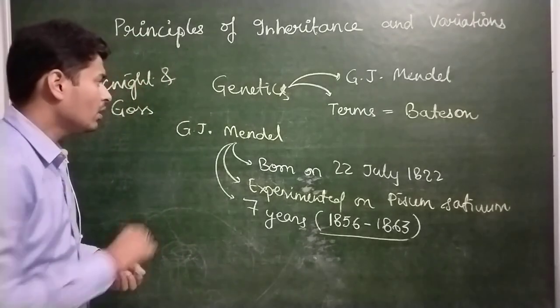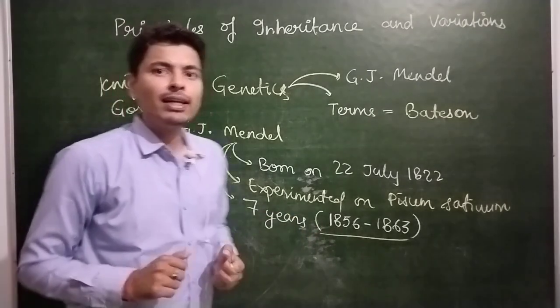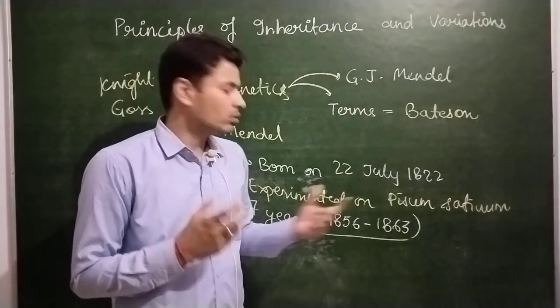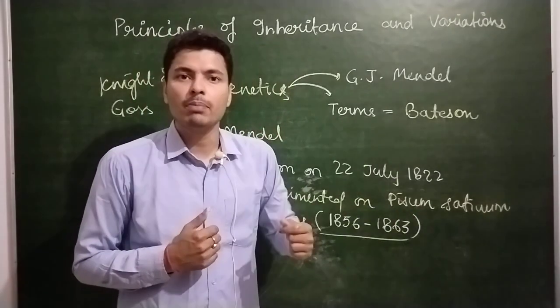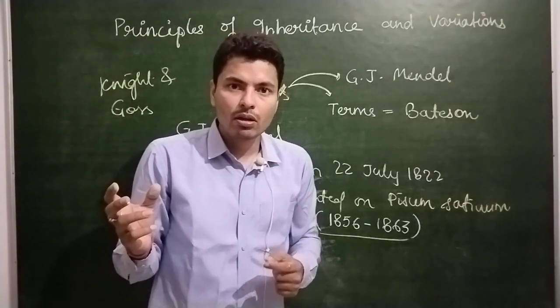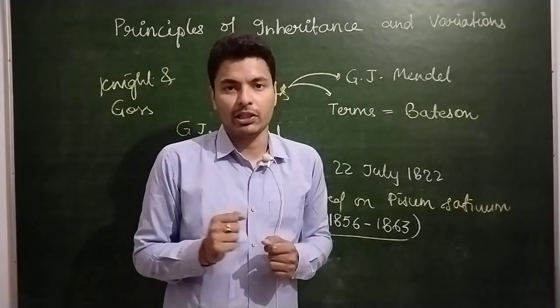Understood? Now during this year, Mendel experimented. What he did, he took some pea plants, Pisum sativum, and he made some artificial pollination and cross pollination.